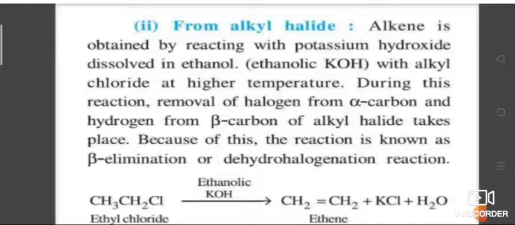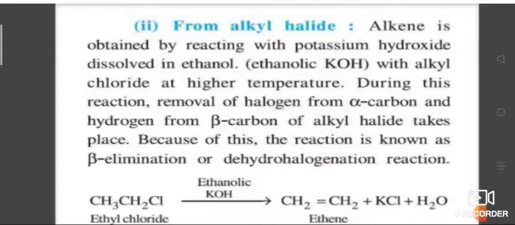So you have to take an alkyl chloride or alkyl halide. In this, it is treated with alcoholic potash. Here elimination of hydrogen and chlorine occurs. So this reaction is also known as beta elimination. Why? Because in this, a hydrogen atom is eliminated from the beta carbon atom.